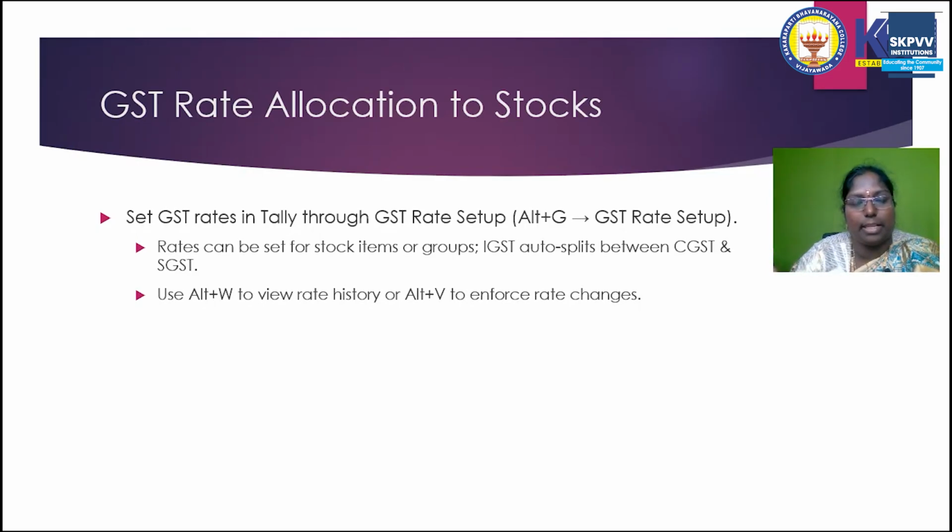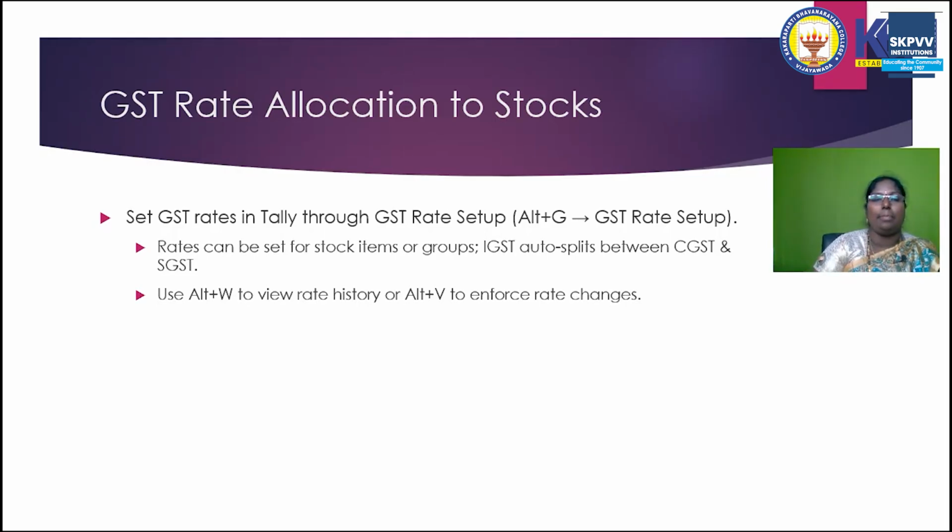Then accept. Some people create all the ledgers of CGST and SGST like 5% SGST, 5% CGST, 18% CGST, 18% SGST, as per your wish. Some want to know at the end of the month the items related to the 18% slab. They prepare the particular 18% SGST, that means 9% SGST and 9% CGST.